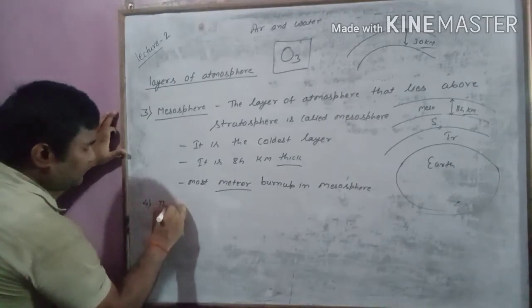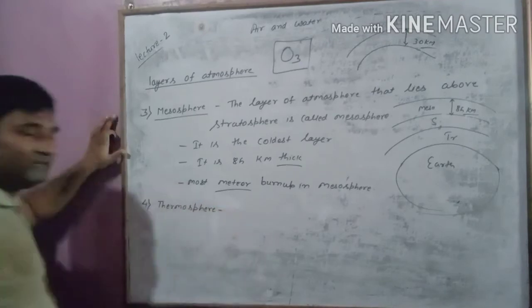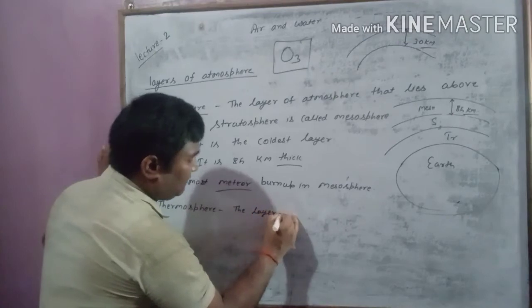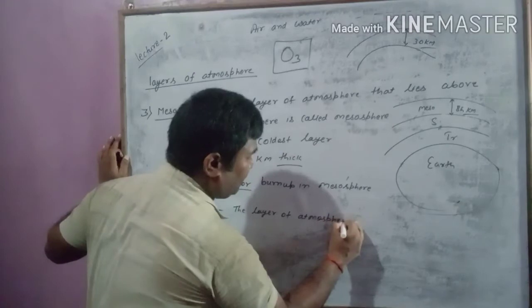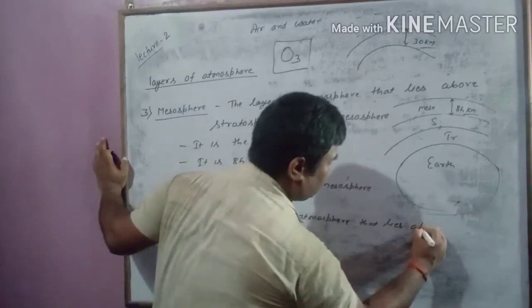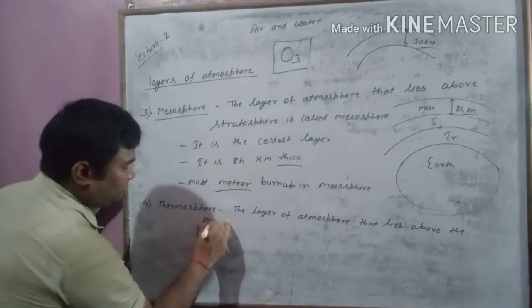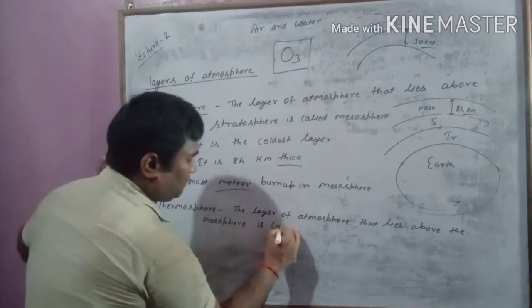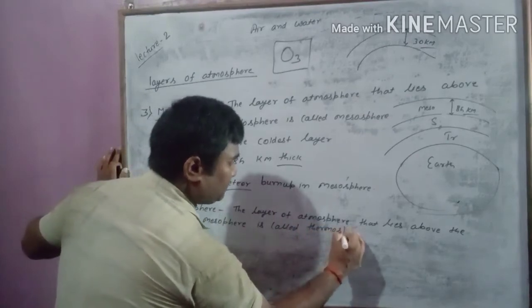Okay, fourth one is thermosphere. What is thermosphere? The layer of atmosphere that lies above the mesosphere is called thermosphere.